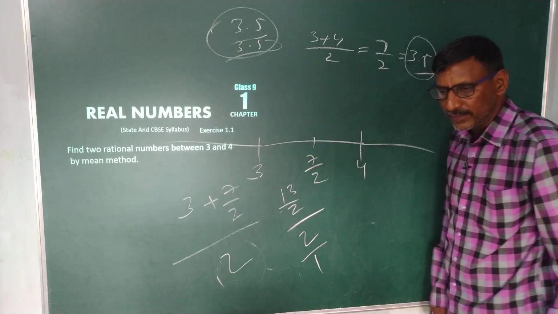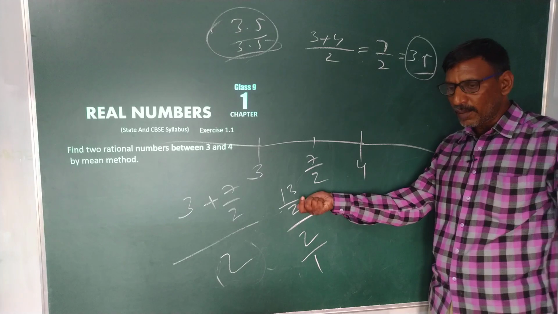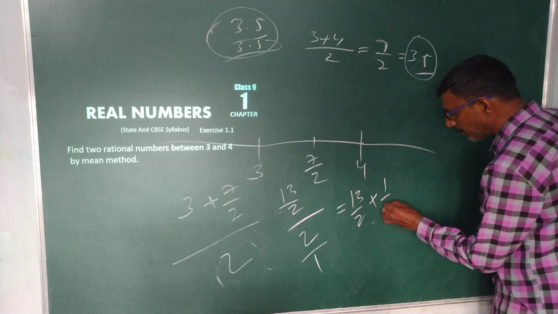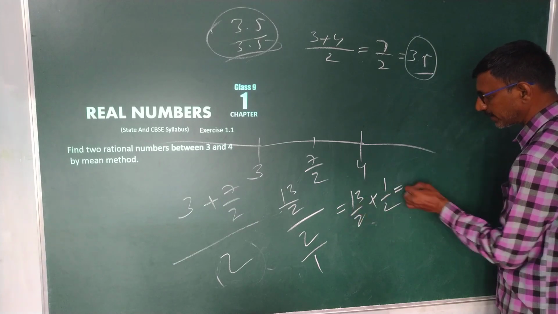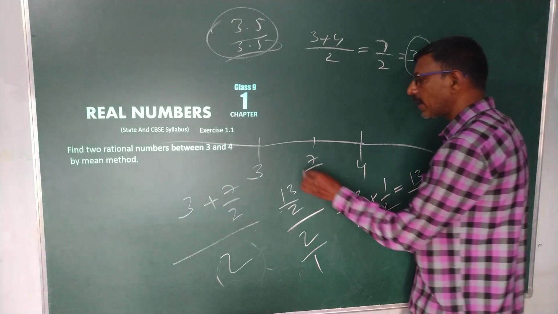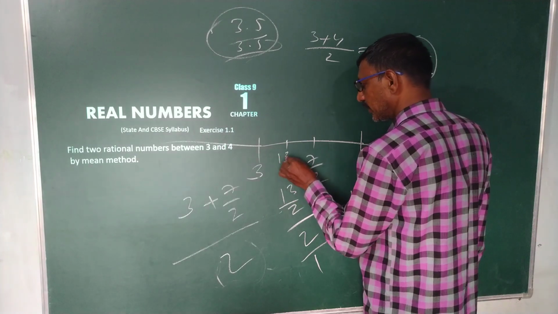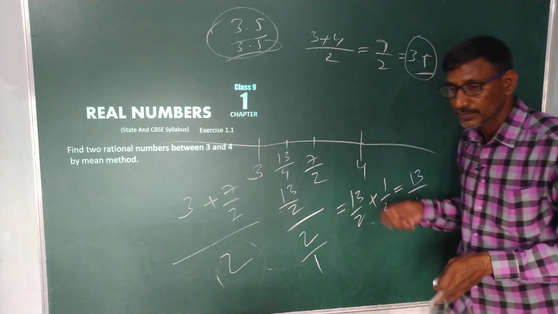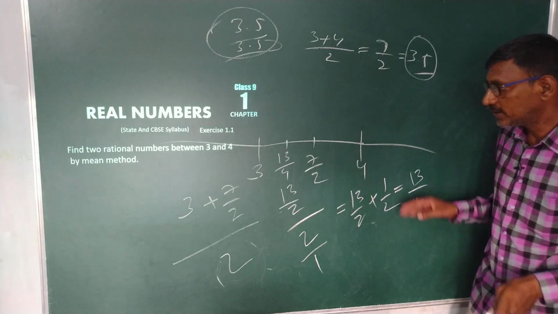Can I write 2 by 1? The reciprocal is multiplied by this one: 13 by 2 into 1 by 2. This is nothing but 13 by 4. So 13 by 4 is one more rational number that lies between 3 and 4. This is the mean method.